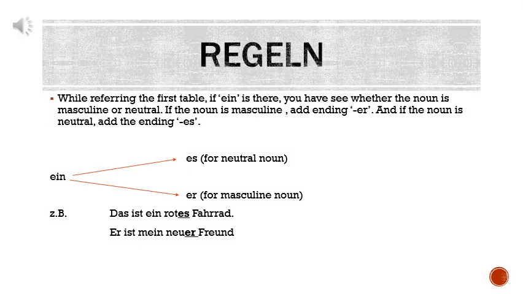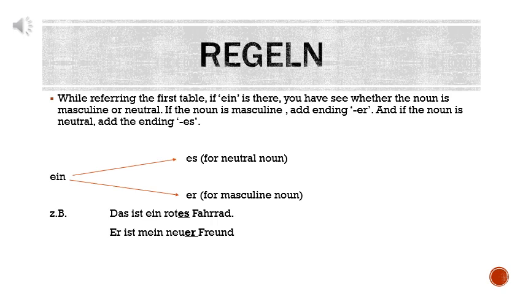So now let's understand those rules. Regeln. First rule. While referring to the first table, if ein is there, you have to check whether the noun is masculine or neuter. If the noun is masculine, add ending er. If the noun is neuter, add ending es. If you closely observe that table, you can observe that ein is used twice, in masculine as well as in neuter. And in both cases, in both the articles, the ending is different.